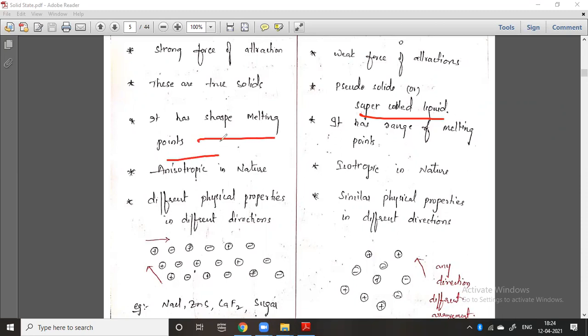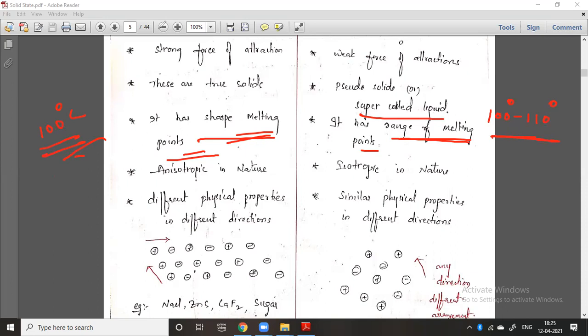The crystalline solids have very sharp melting points, while the amorphous solids have a range of melting points. That means the crystalline solid has a melting point at 100 degrees Celsius, but here the melting point is 100 to 110 degrees Celsius. There is no specific melting point, but a range. In between 100 and 110, whatever it may be, we don't know. Sometimes 100, 101, 103. But crystals have a specific melting point. 100 means 100, that's it. There is no change and no range in the melting point.